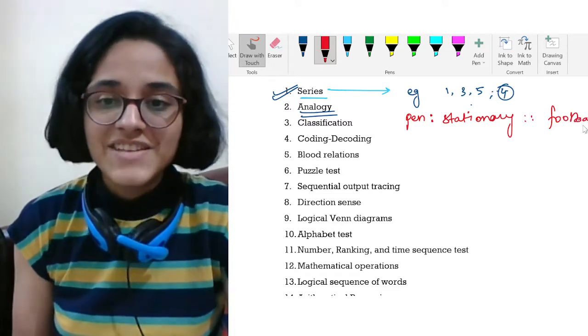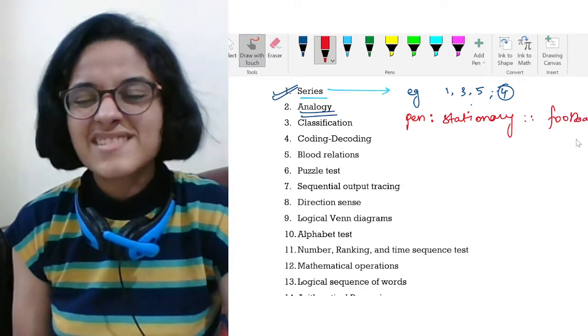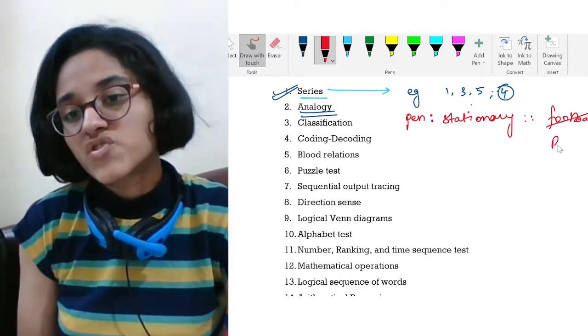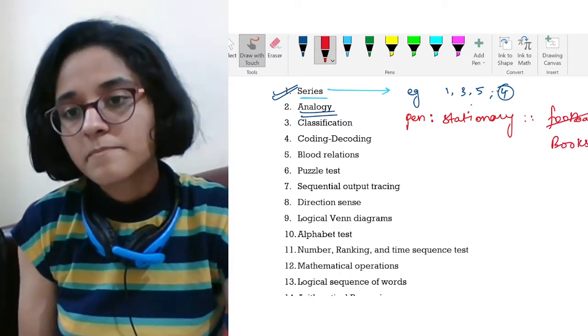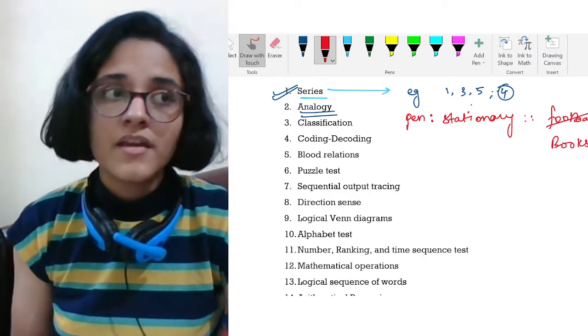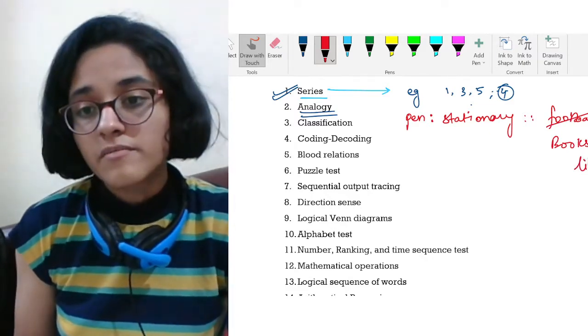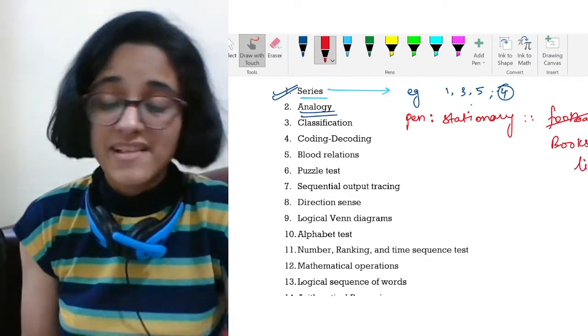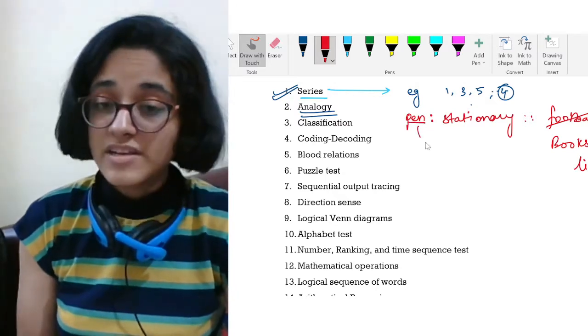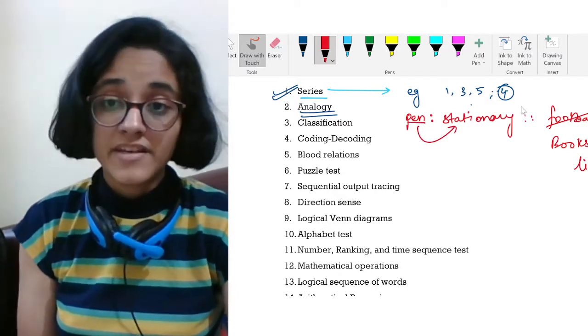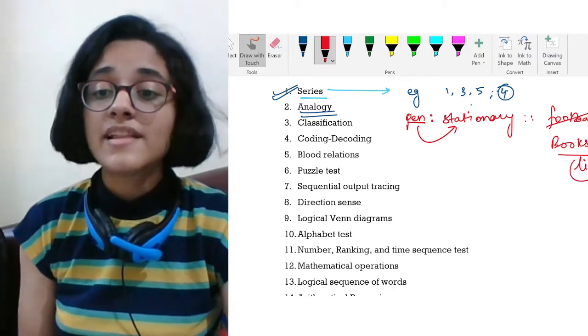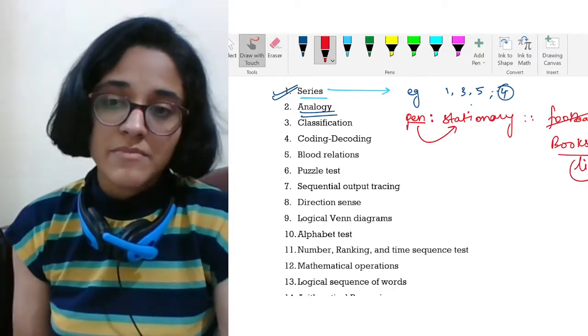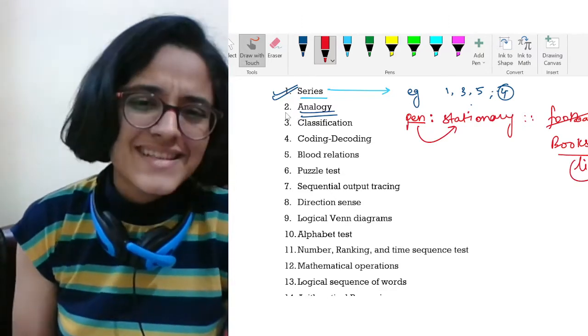Let's say sports. Sports is a section. I might have said books belong to what? So books belong to what? Then you will say, okay, books belong to library. If you ask me where books are kept, I'll say library. Where is a pen kept? It is kept in stationery. For books, I find them in a library. So the answer can be library. And this is how analogy is.